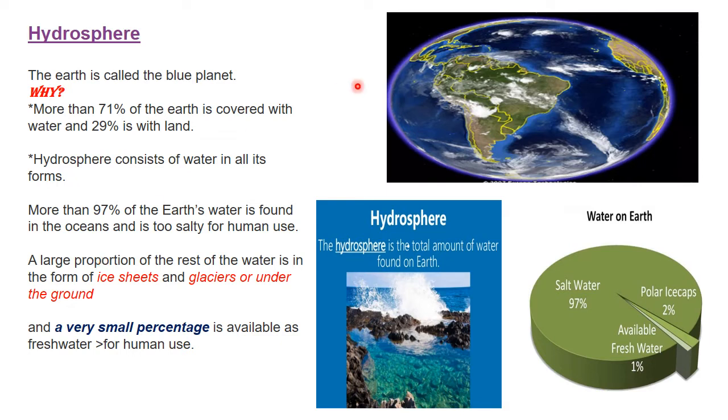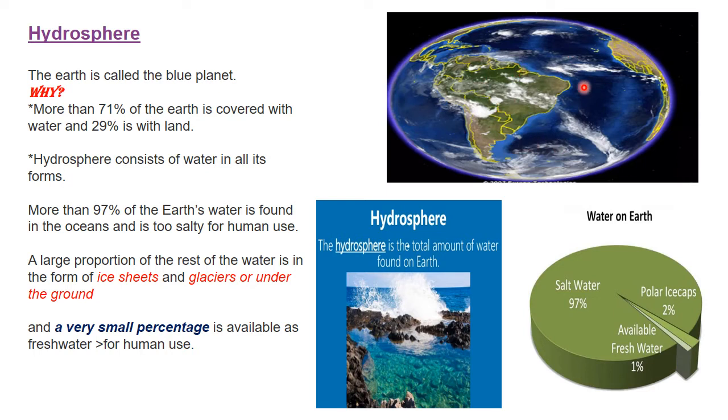So our Earth planet, this is the picture. This is how it looks if you see Earth from space. We have more of water here. Now our Earth is known as the blue planet. Why is this so? Because 71% of our Earth is covered with water and 29% is land.